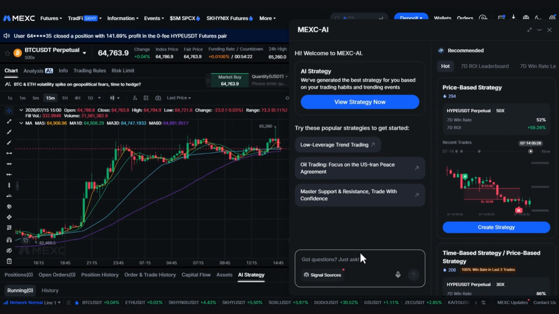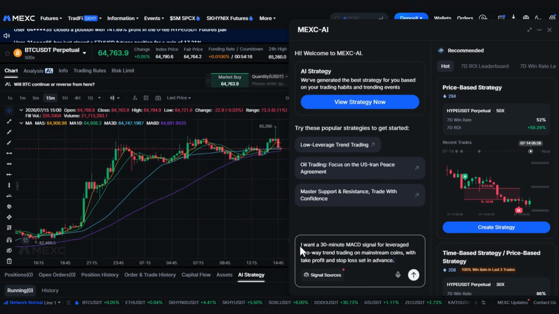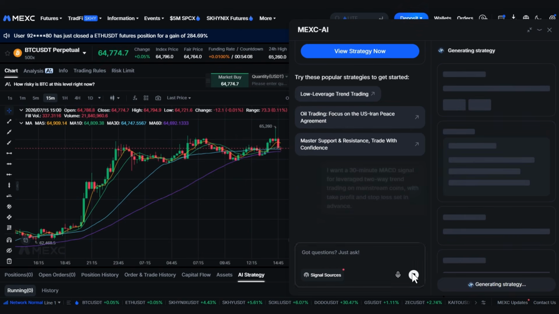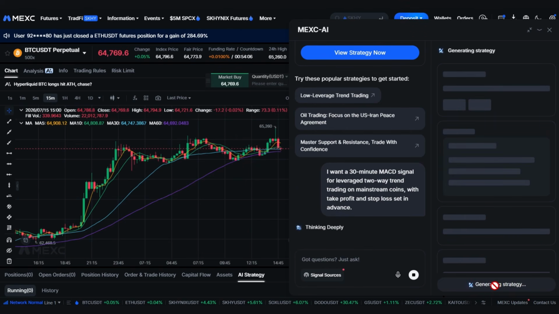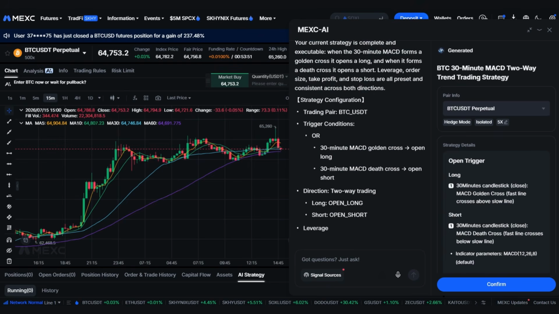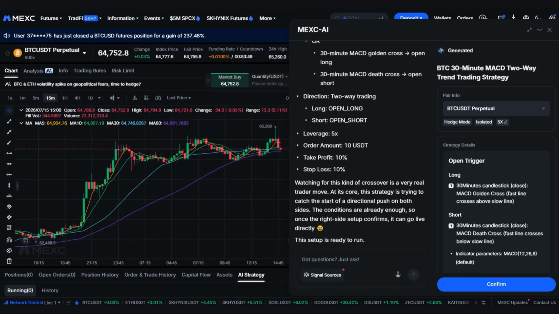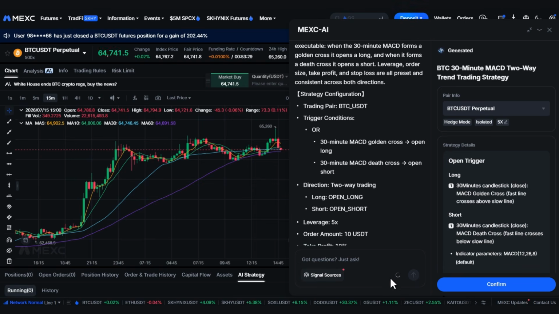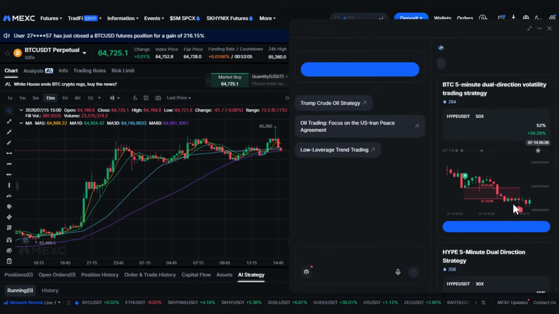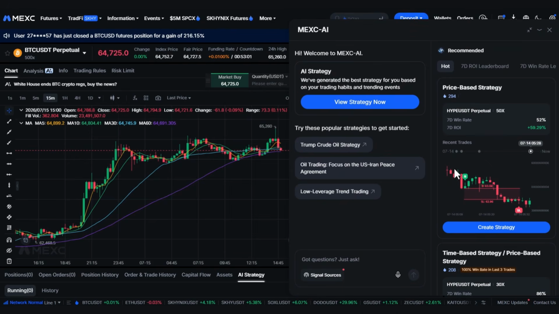This opens up a chat interface where you can literally type your strategy in plain language. Something like, I want a 30-minute MACD signal for leveraged two-way trend trading on mainstream coins with take profit and stop loss set in advance. The AI reads that, understands it, and builds the full strategy configuration for you automatically. And here's a cool feature. If you're having a hard time typing it out, you can actually use your microphone and just speak your strategy. I think that's a genuinely useful touch, especially if you have a complex idea and you just want to talk through it quickly.